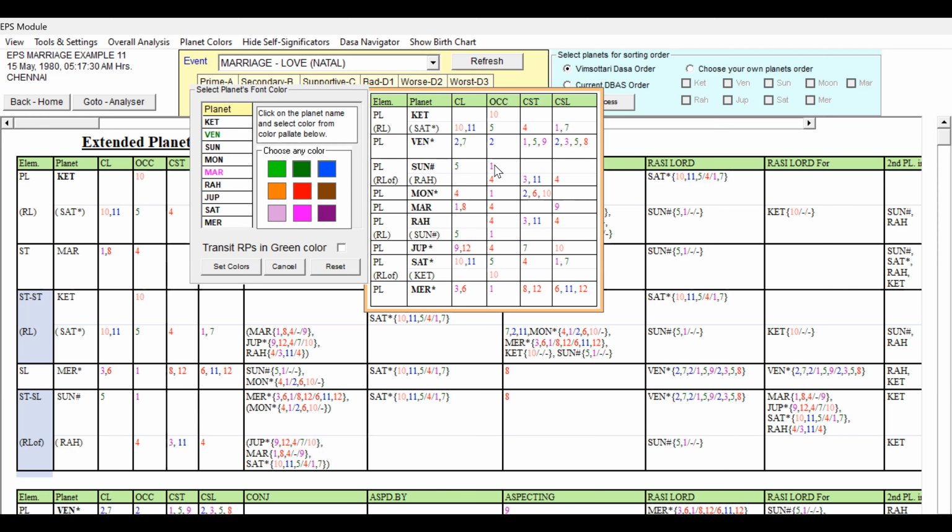5th lord occupying Lagna, this is also good. Representing Rahu, occupying 4th house, 311 star lord, and 4th cuspal sublord. When looking at 4, we should not immediately conclude that 4 is detrimental to marriage. It is also talking about the comfort zone and Sukhasthana, but in the absence of the 8th, 12th or 6th house, the 4 will not be strongly unfavorable. So 5 and 1 is good only. We can make Sun, 5th lord occupying Lagna, light green.